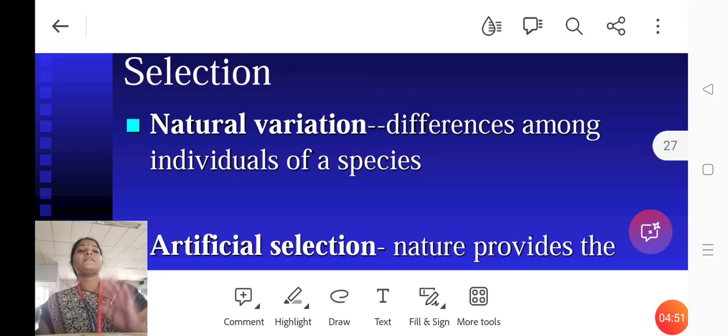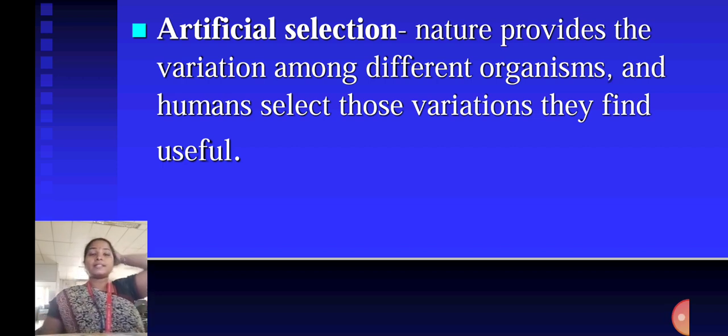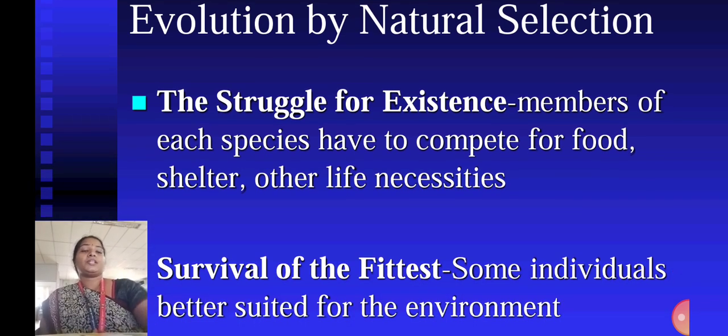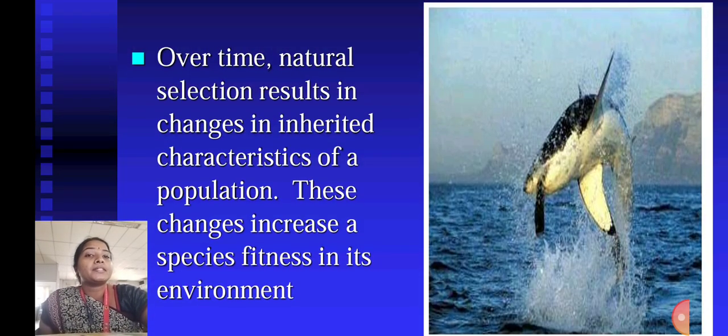Natural variation: differences among the individuals of a species. Artificial selection: nature provides the variation among different organisms and humans select the variations they find very useful. Evolution by natural selection. The struggle for existence: members of each species have to compete for food, shelter, and other life necessities. Some individuals are better suited for the environment. Over time, natural selection results in changes in the inherited characteristics of a population. These changes increase a species' fitness in its environment.